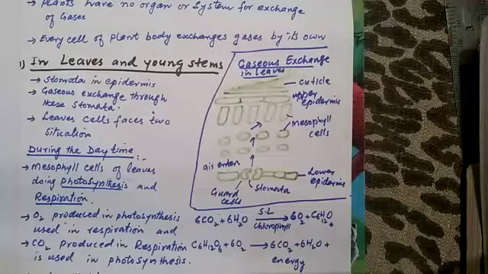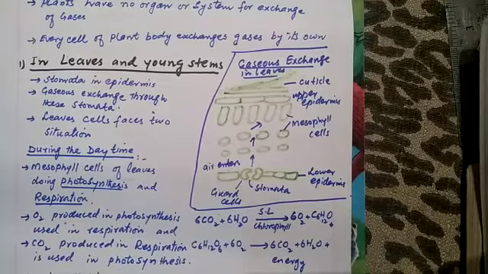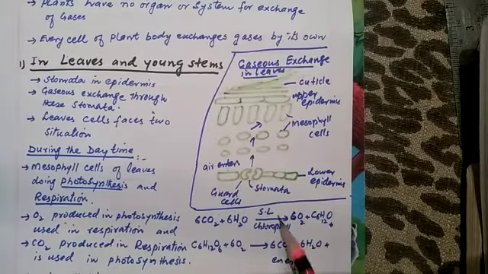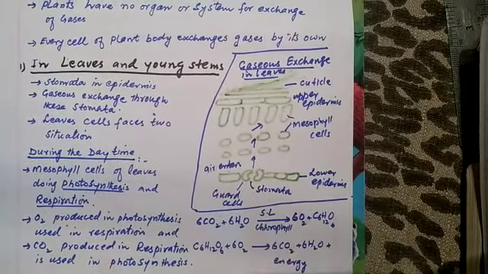And what happens during night? Because at night there is no sunlight, no photosynthesis occurs. Oxygen from the environment goes into the leaves, the process of respiration occurs, and carbon dioxide is produced, which is released through these stomata.